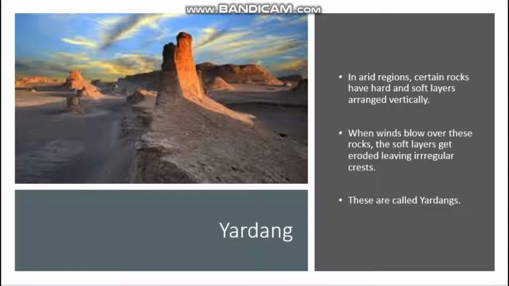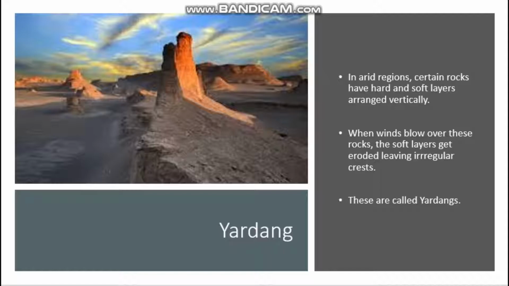What you can see in this picture is an irregular form, isn't it? Mostly this yardang is formed in the dry region, in the desert region only we can see this. In arid region, certain rocks have hard and soft layers arranged vertically. When wind blows over these rocks, the soft layer gets eroded, leaving irregular crescents.